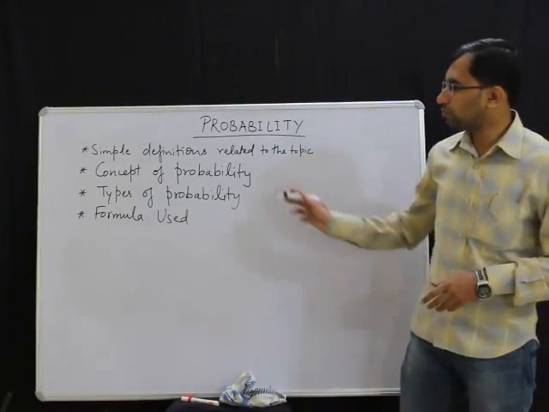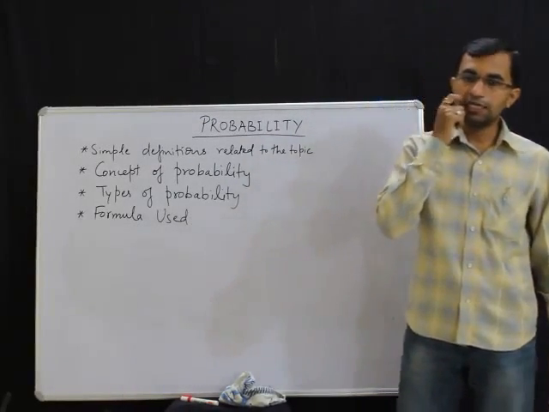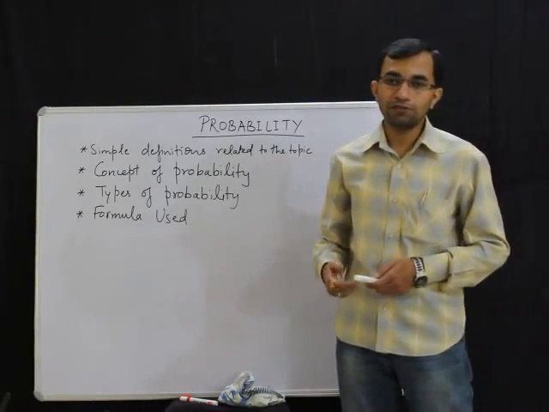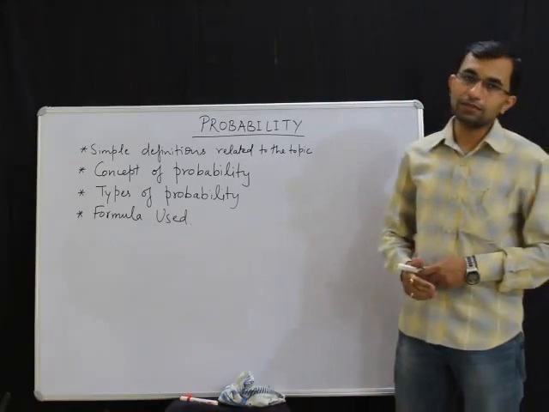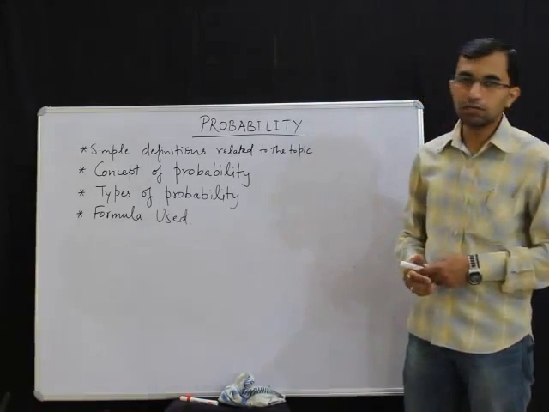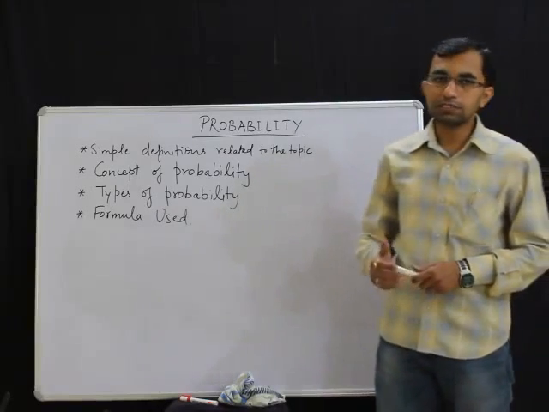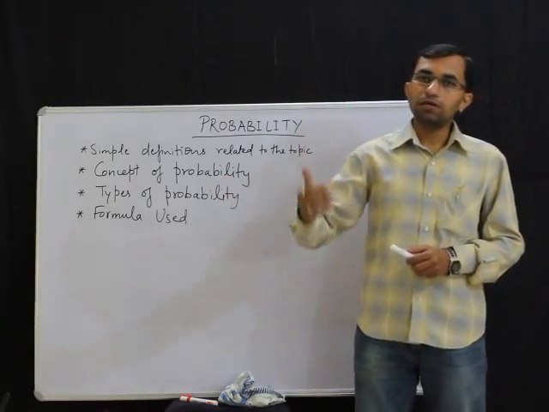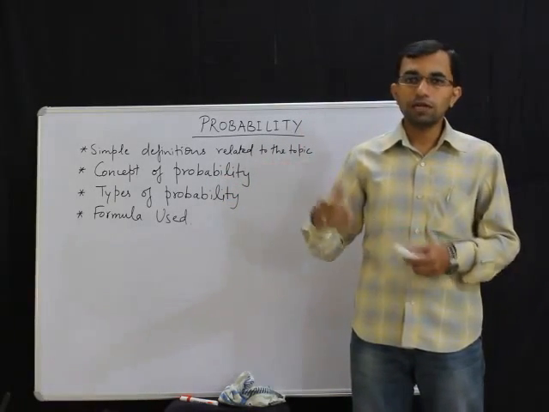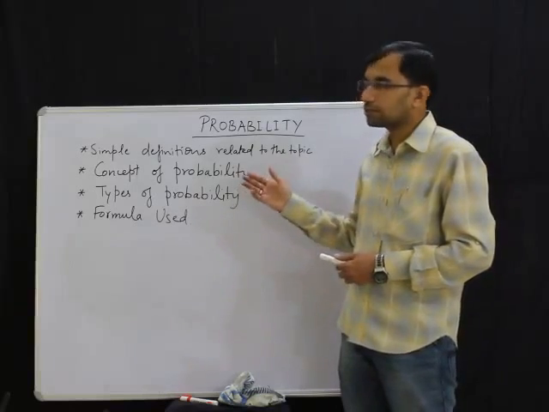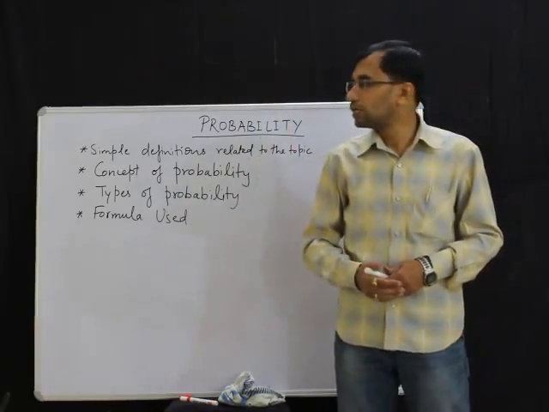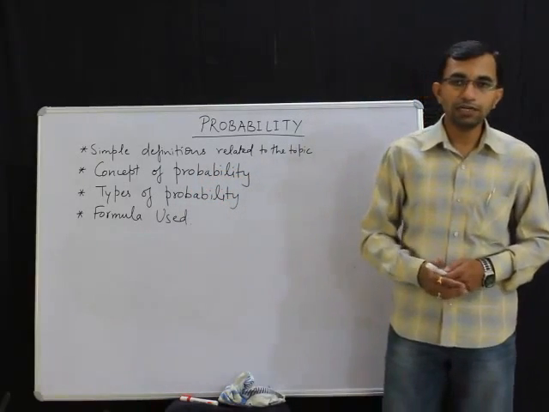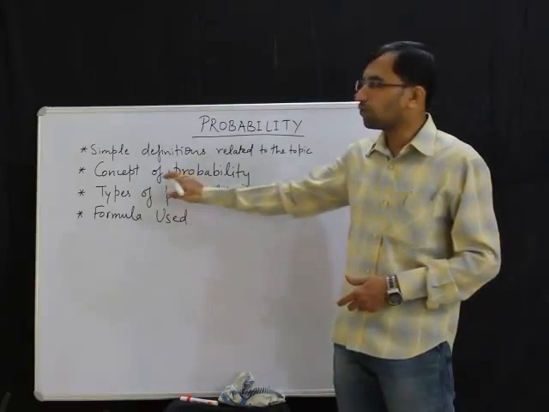Now let us go to the concept of probability. I have already explained to you earlier, I told you that we can have a look at the skies and say there is a very high probability of rain today. So what is the meaning of that? When we say there is a high probability of rain, what is the meaning of that thing? Now probability is basically the likelihood of any event happening. For example, the event may be it's raining or it may rain. So we can say that there is a very great likelihood of rain coming down. So probability is nothing but the likelihood of any event happening. That is the concept of probability.